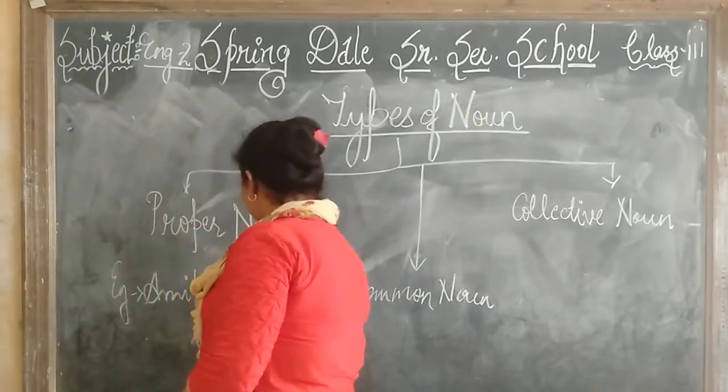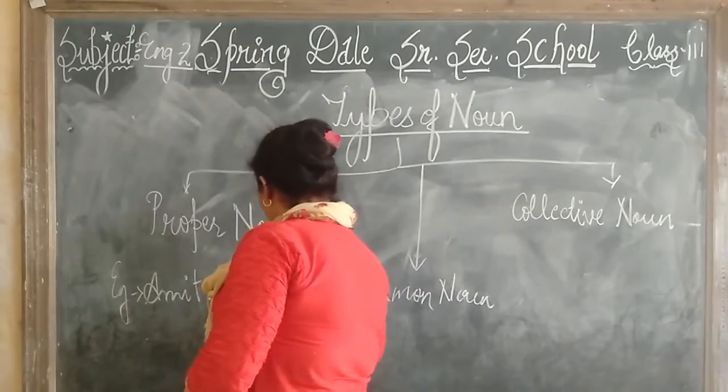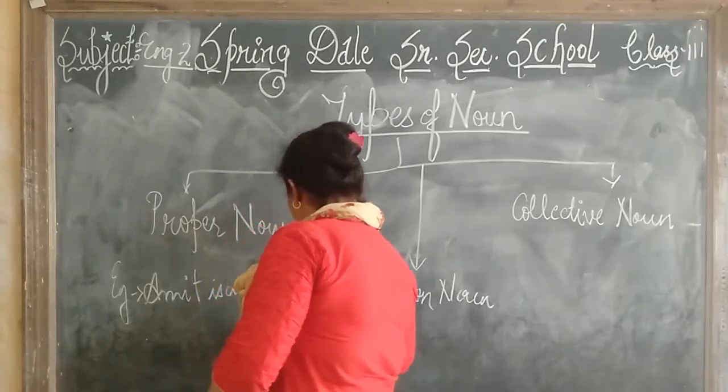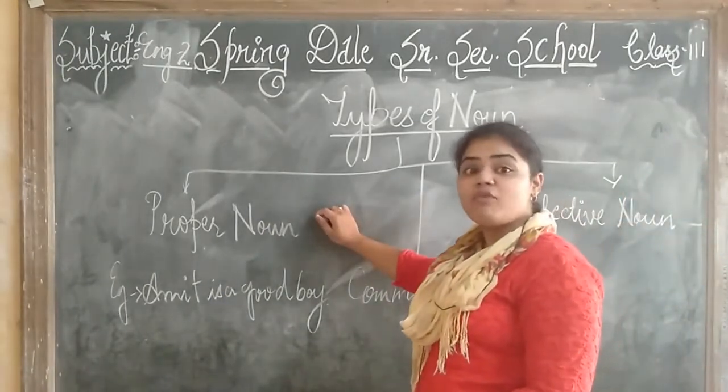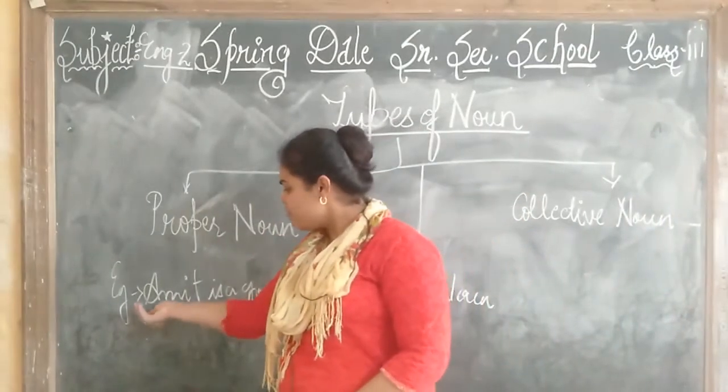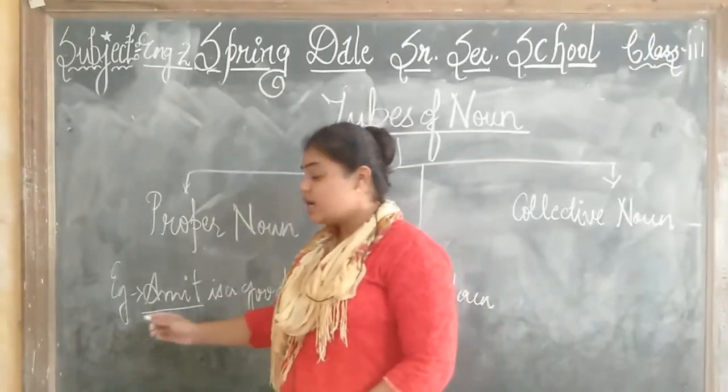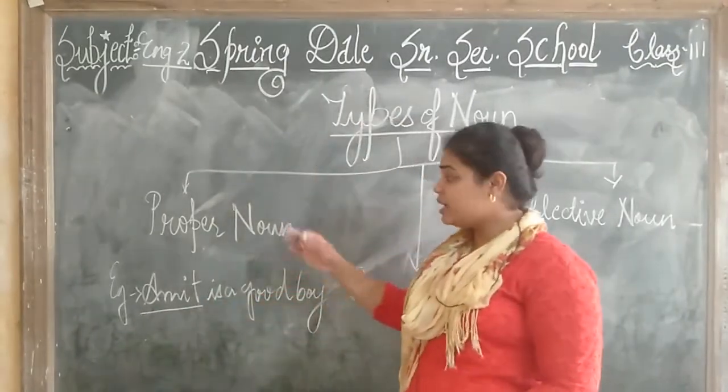Amit is a good boy. So children, in this, what is the proper noun? The name of a person. What is the name of a person? Amit. So it is a proper noun.